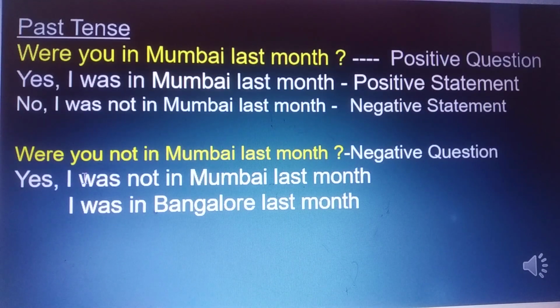Were you in Mumbai last month? Yes, I was in Mumbai last month. No, I was not in Mumbai last month. Were you not in Mumbai last month? Yes, I was not in Mumbai last month. I was in Bangalore last month.